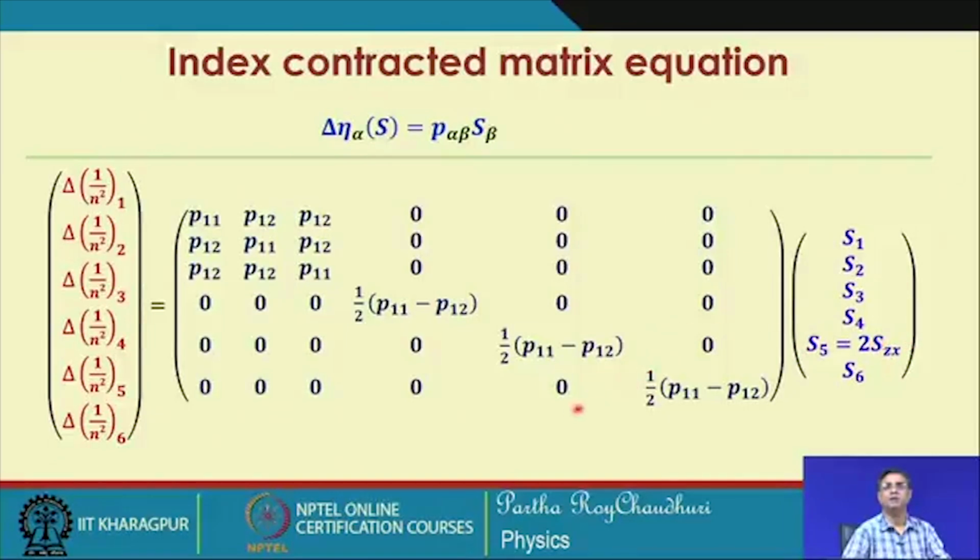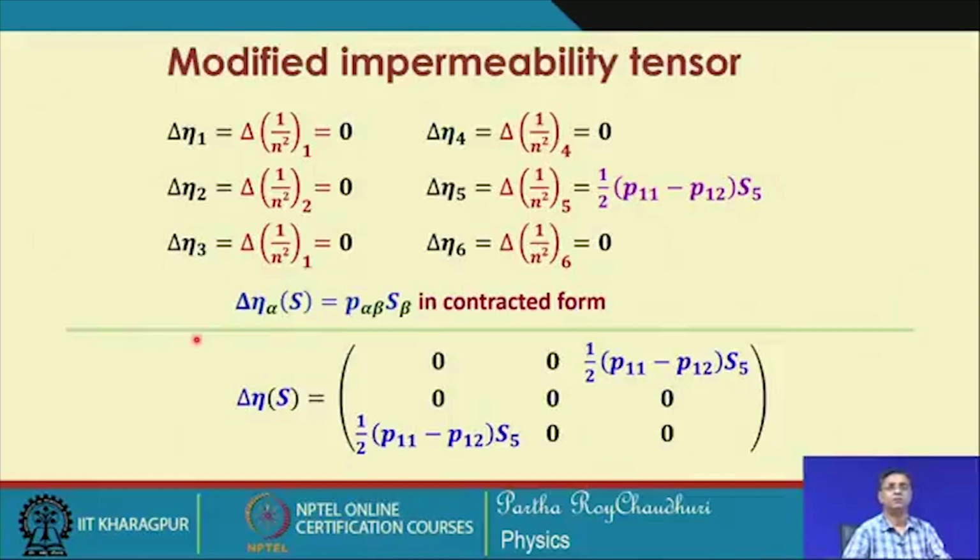So, this will be multiplied with these elements, as a result only this delta eta 5 will be non-zero, and the rest are all 0. So, this change in the impermeability tensor, delta eta, will have only two off diagonal components.